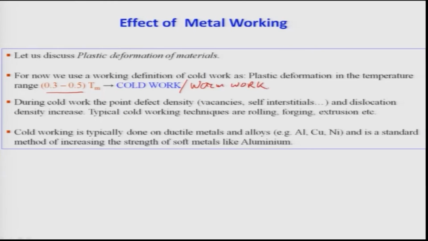In both the cases a lot of defects are generated, like vacancies, self-interstitials, dislocations, and this leads to a decrease in the ductility of the material or increase of the strength of the material, obviously, because if there is a larger number of defect structures in the material, deforming the material is difficult because it requires more force to deform it further, and that is why strength increases.